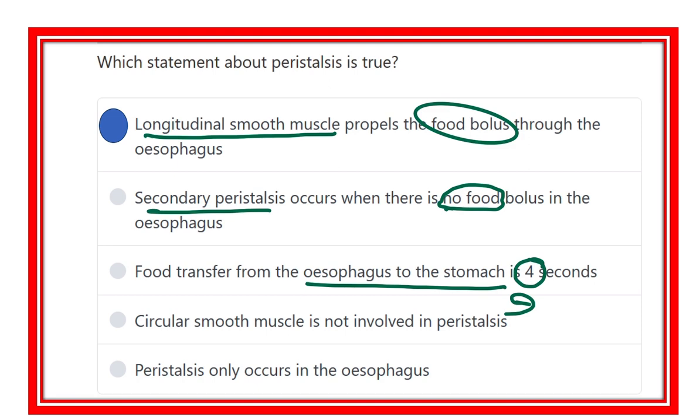Circular smooth muscle is not involved in the peristalsis. It is not true, because both circular and longitudinal smooth muscle are required for the peristalsis. Peristalsis only occurs in the esophagus. It is a false option, because peristalsis occurs in the whole of the GIT.